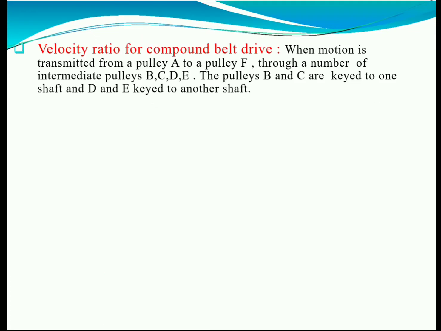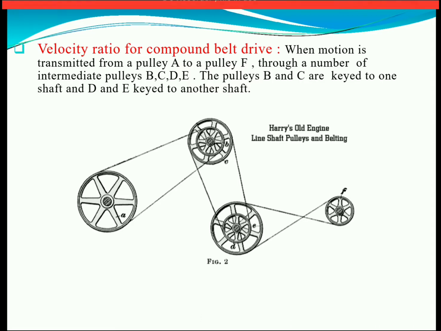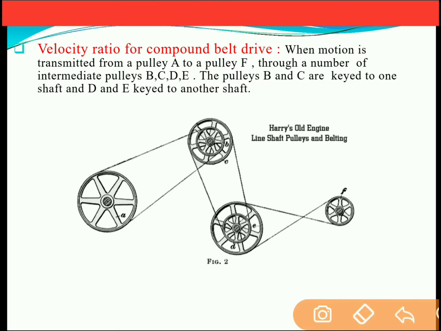Next, velocity ratio for the compound belt drive. You can see in this figure that it is a compound belt drive. The motor is connected over here to the driving pulley A. Power will be transmitted from pulley A to pulley B. Now B and C are on the same shaft, so as B rotates, C will also rotate. Now pulley C will transmit the power to pulley D. D and E pulleys are on the same shaft, so as D rotates, E will also rotate. And pulley E is connected to pulley F. So this is how, with the help of this mechanism, power will be transmitted from pulley A to pulley F.